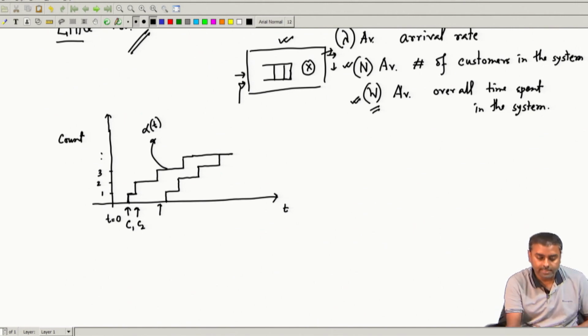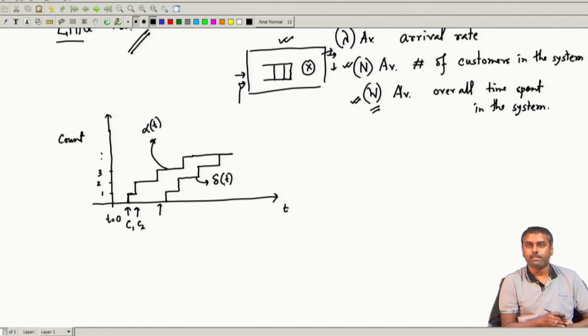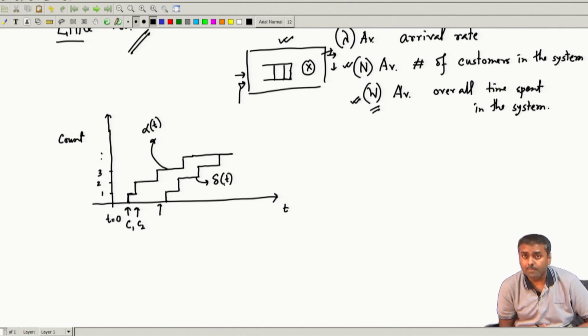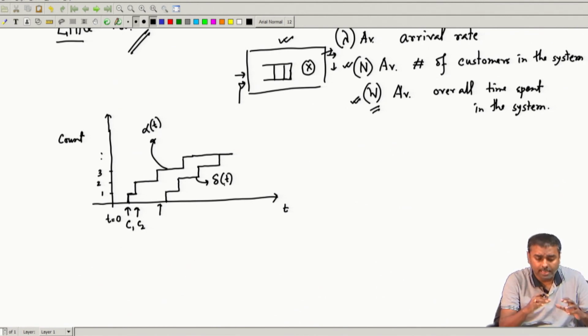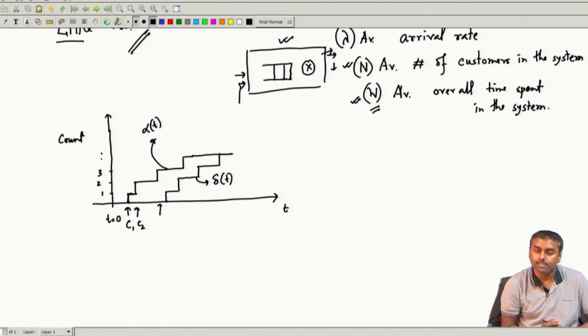Now, let us try to understand. I call this the arrival curve, alpha t, and this is delta t, the departure count. Can I say anything about these two, alpha t and delta t? What is the relationship? As we have seen, alpha t and delta t can touch each other, that is possible.